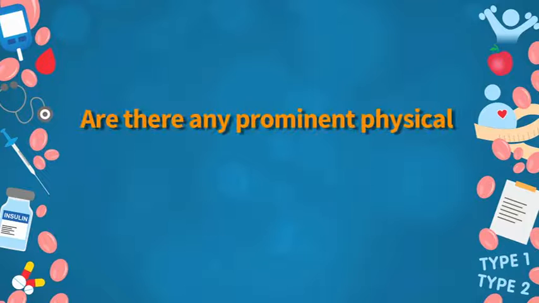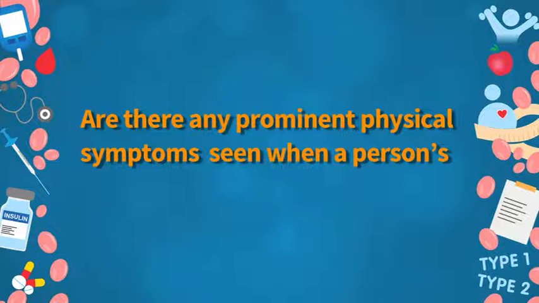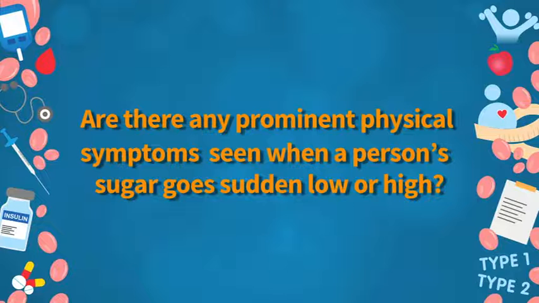Are there any prominent physical symptoms seen when a person's sugar goes suddenly low or high? There are different symptoms that may occur if the patient develops low blood glucose, which is hypoglycemia. The patient might develop a whole host of symptoms such as tremors, a feeling of warmth, perspiration, a feeling of intense sudden hunger, or dizziness. These should warn the patient that he is suffering from hypoglycemia, and appropriate measures should be taken to correct it immediately.